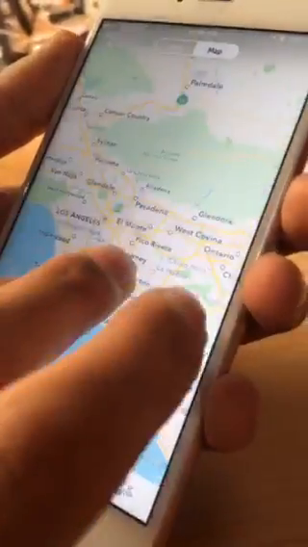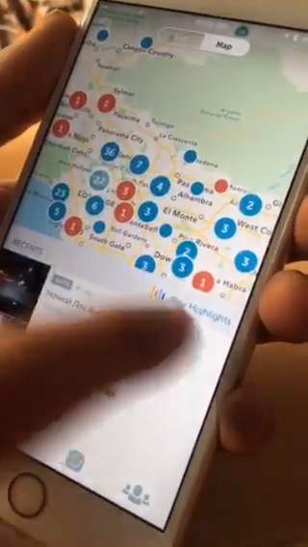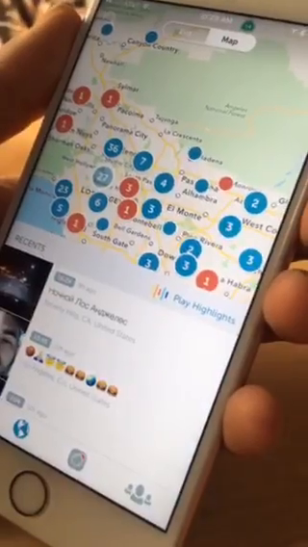So for example, the map. If you search for a specific place, and there are a bunch of replays, maybe there's a bunch of replays in LA, when you click on a pin, you can view the highlights for that area as well.